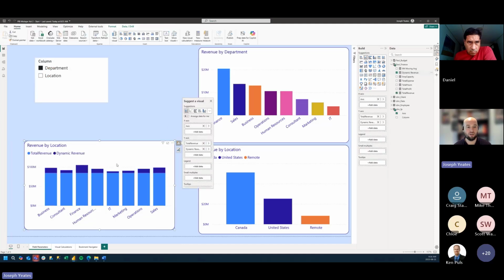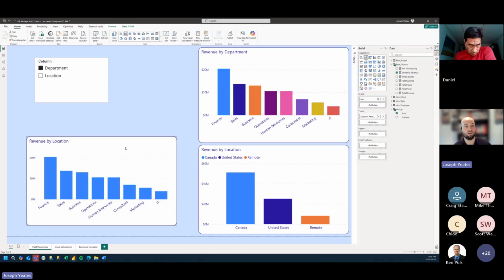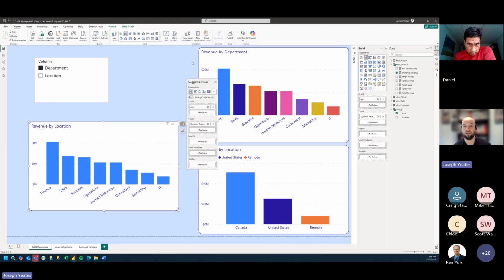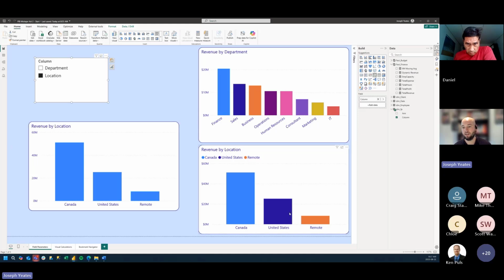Now if I drop our dynamic revenue in there instead of our total revenue, when I select department, we see that our revenue here matches our department chart up here. And if I select location, it matches it down here. So it is possible to achieve this dynamic toggling functionality without field parameters, but obviously there are a few drawbacks to this method.